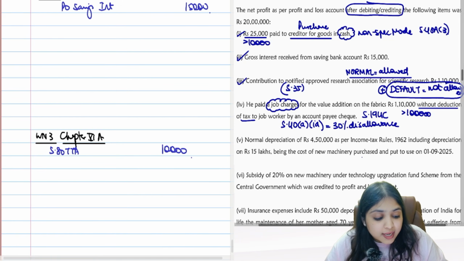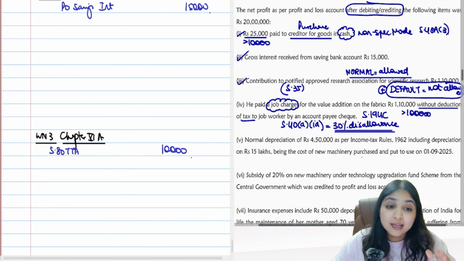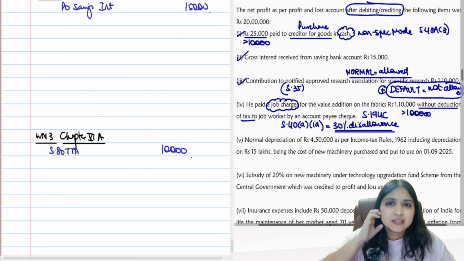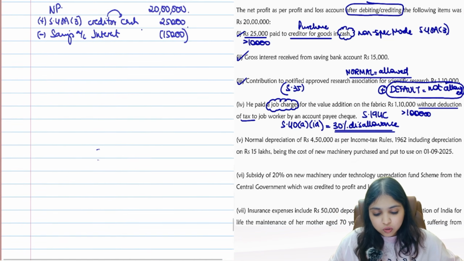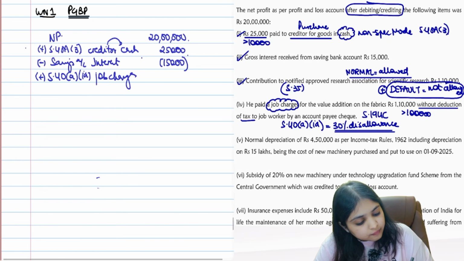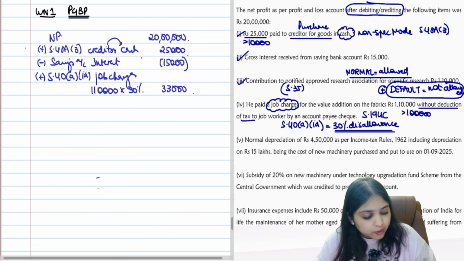As soon as you say 30% I will disallow, assessee is sitting and crying in the corner. How will you console the assessee? What will you tell the assessee? Don't worry, assessee. For now I am disallowing. But later whenever you rectify, whenever you deduct the tax and remit the tax, that time once again we will allow it for you. It's a reversible disallowance. So come on guys, come back to your PGBP. You're going to disallow under 40(a)(ia). Job charges amount is 1,10,000 into 30%. 33,000 is what you're going to disallow. You're going to add back.